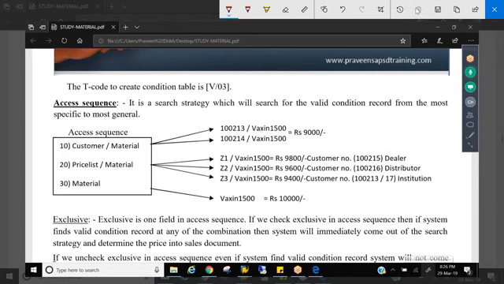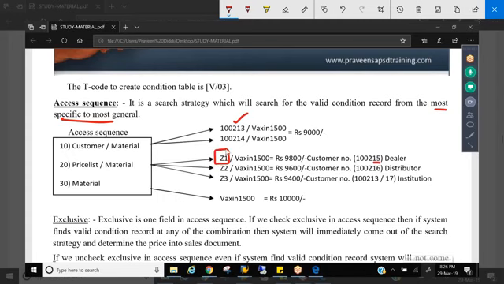So the access sequence helps us find a valid condition record from most specific to most general. That is the logic. What is most specific in any business? Which is most important for you? A customer is most important for you, the prioritized customer. 213 and 214 are exclusively prioritized. A 215 customer is also prioritized, but he's one among 100 dealers in the Z1 group.